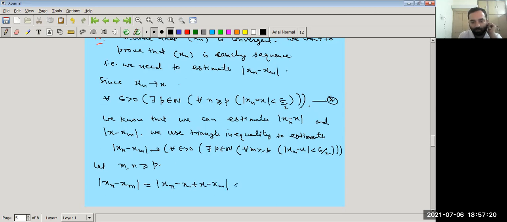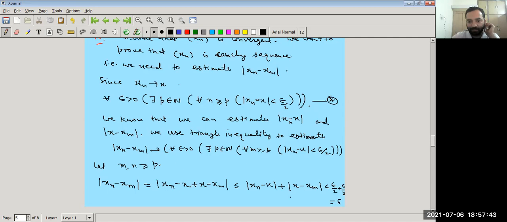And now we use the triangle inequality. This is |xn − x| + |x − xm|. We can also write this as |xm − x|. So this is less than epsilon by 2, and this is also less than epsilon by 2 for all m, n greater than or equal to p. So this is equal to epsilon.